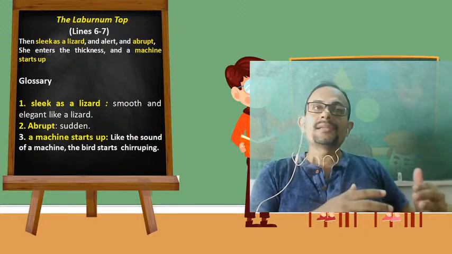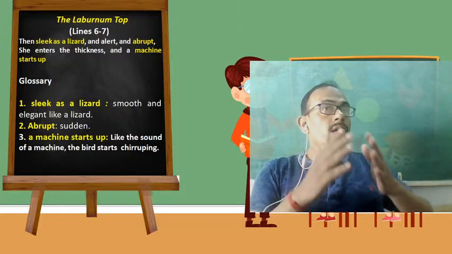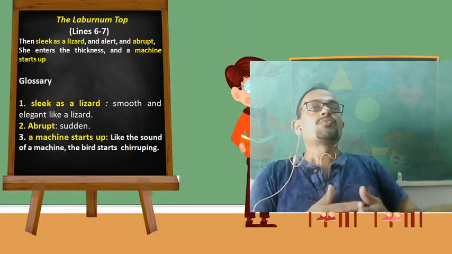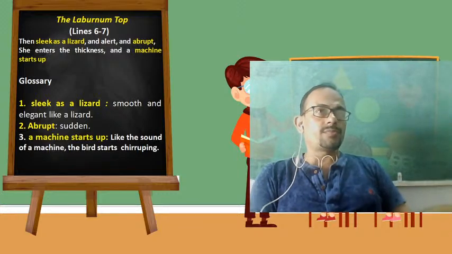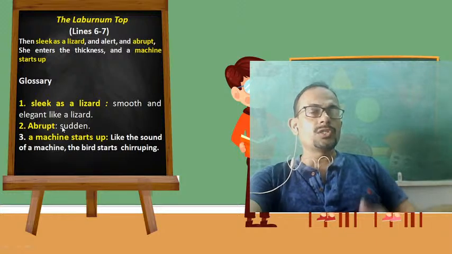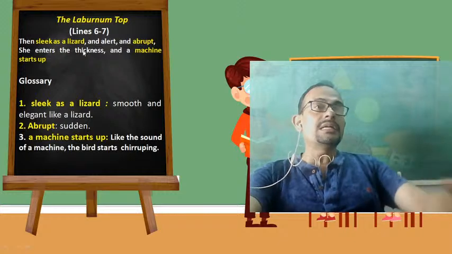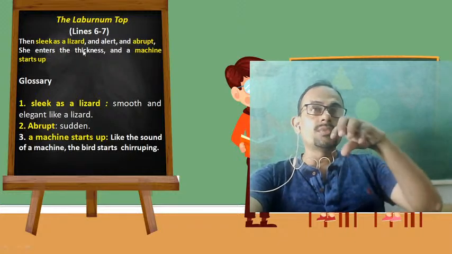While moving elegantly like a lizard from one branch to another, the goldfinch appears to be very much alert and abrupt. Abrupt means suddenly she is doing that. She enters the thickness. Thickness means the deep branches of the tree.